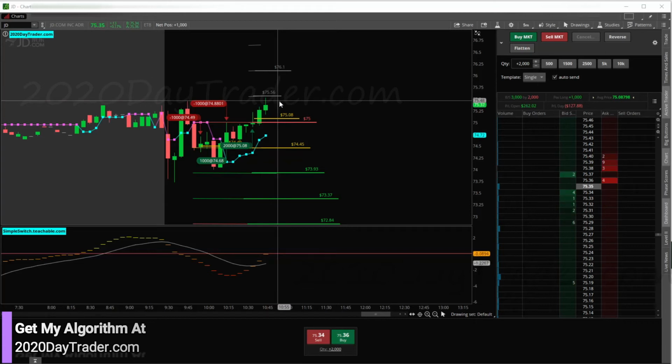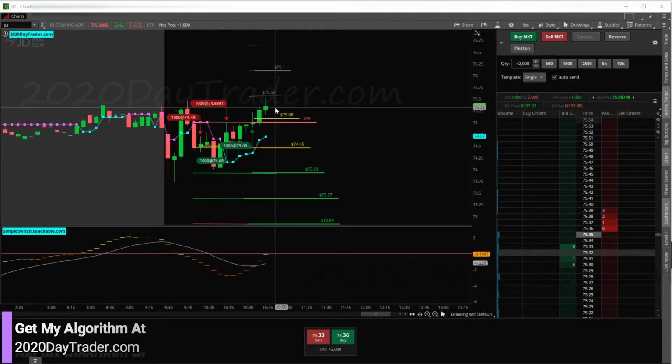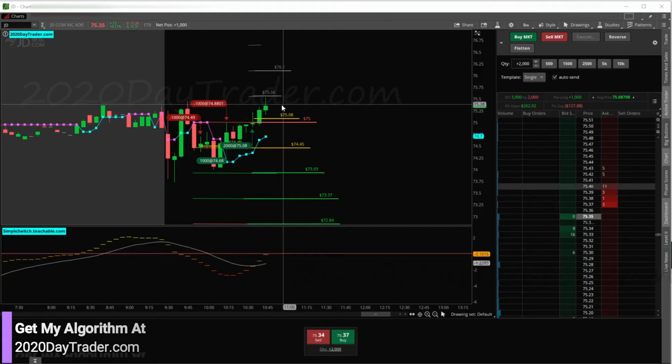So if I was looking at putting my stop in, and chances are it's going to fluctuate down because it wants to create tails and wicks like it does most of the time, then I put my stop in that zone and I'm going to get stopped out. It's almost guaranteed getting stopped out, right? So that's where time matters.